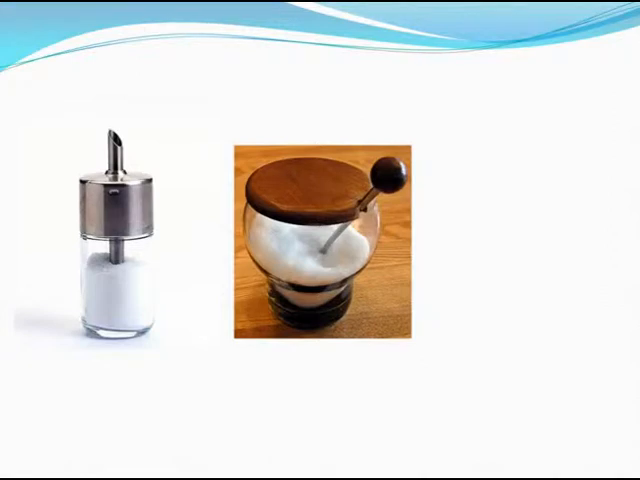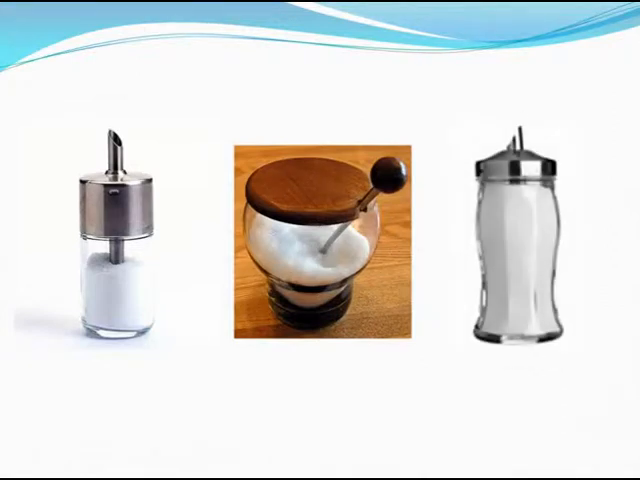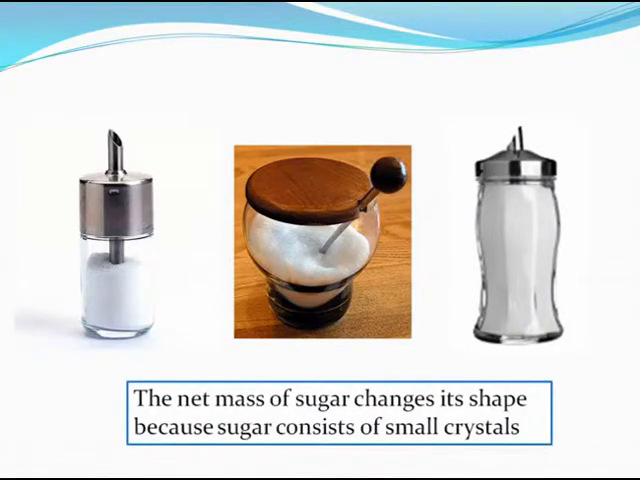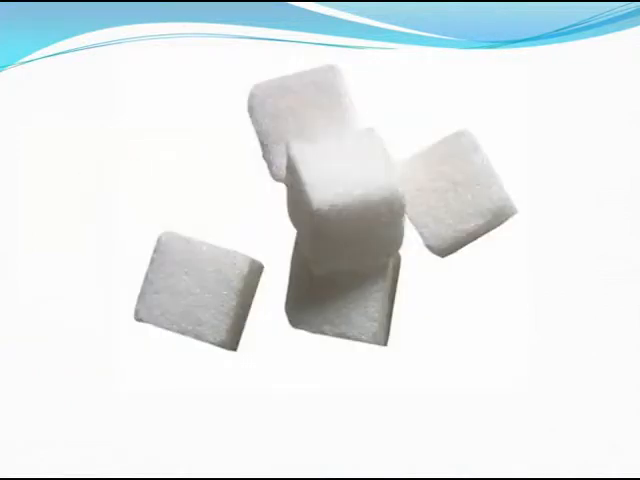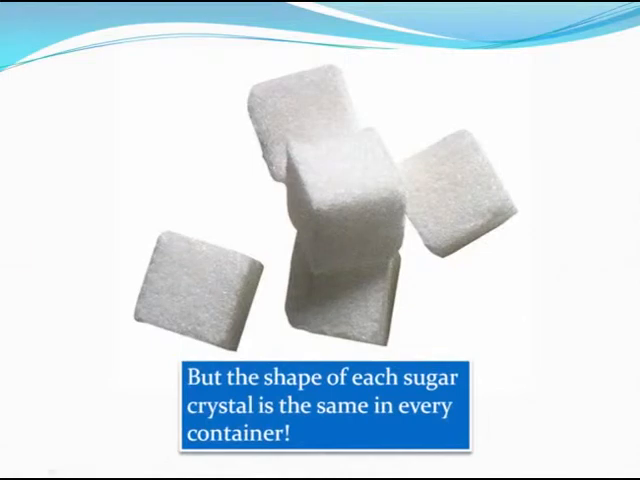The container on the left, the container in the middle, and the container on the right. All of them have different shapes and you can see that sugar fits in all these containers and assumes different shapes. But the important point is that the sugar crystals, the small crystals of sugar here, they do not change their shape. They are still cubical or cuboidal. It is the net mass of sugar that is changing its shape, but the sugar crystal, that is not changing its shape. These crystals here, they retain their shape, isn't it? The shape of each sugar crystal is the same no matter what container you're using.